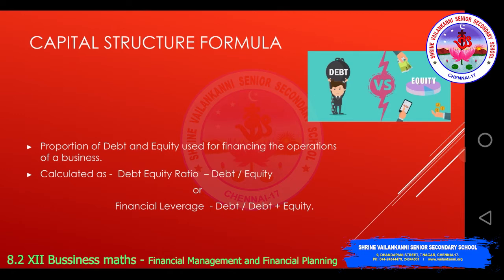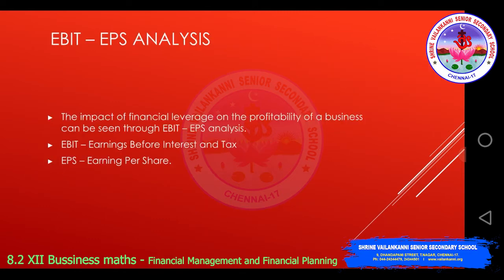The capital structure formula includes the proportion of debt and equity used for financing the operations of a business. It is calculated as the debt equity ratio, which is debt divided by equity, or financial leverage, that is debt divided by debt plus equity. So you have to calculate what is the debt component and what is the equity component to identify the capital structure formula. Next is the EBIT EPS analysis.